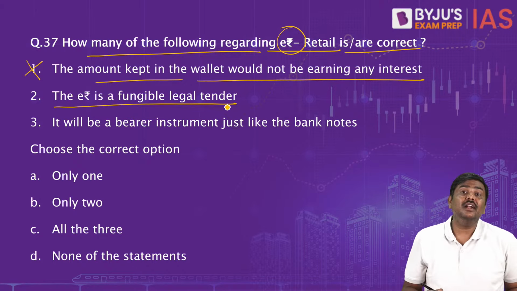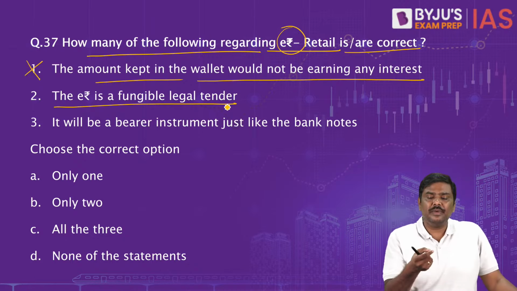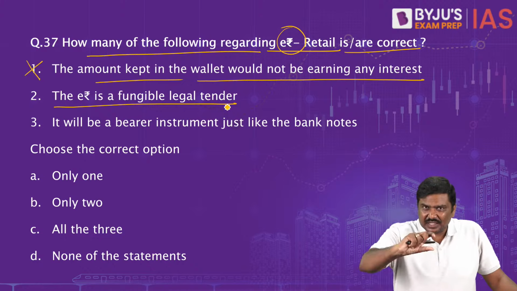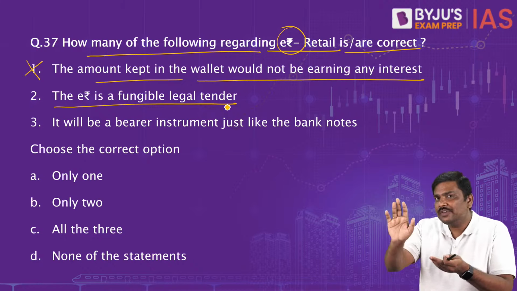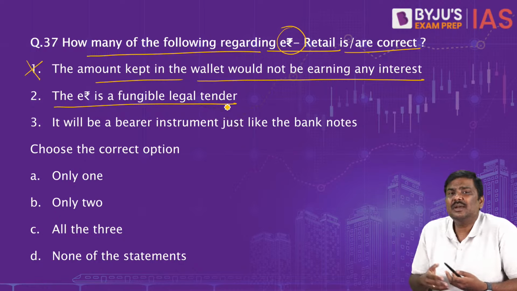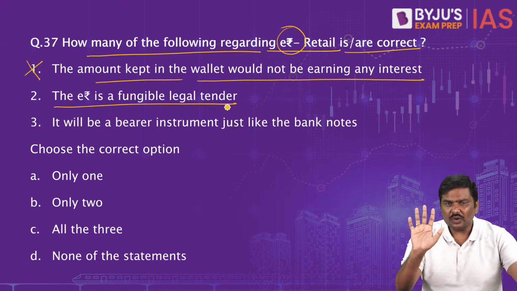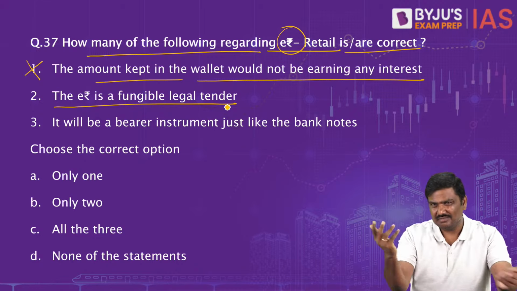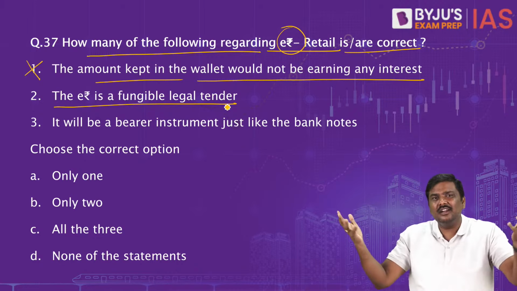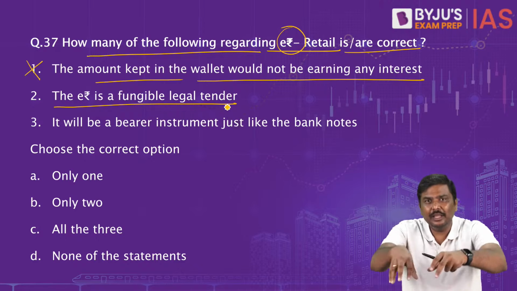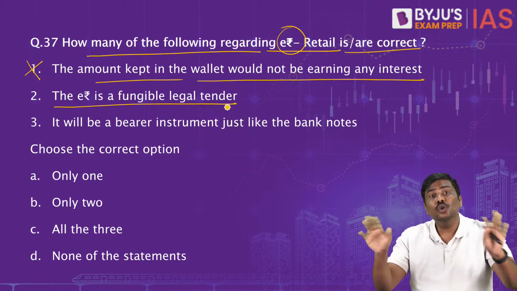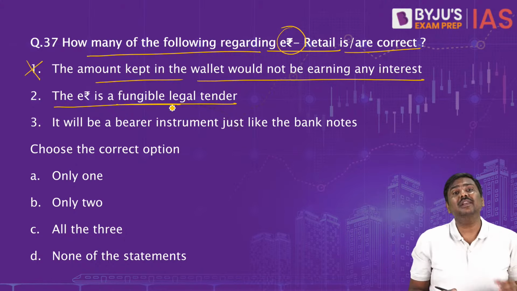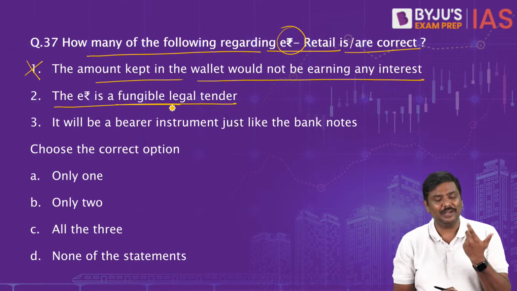E-rupee is a fungible legal tender. What do you mean by fungible? Fungible means it can be used to purchase goods and services. Fungible means convertible. For example, you have cash of 500 rupees. Is it a fungible legal tender? Think of it. You have 500 rupees cash. Can you convert this cash into goods or services? Convert means what? Don't imagine literally you will take a 500 rupee note, dip it in water and convert it to something. No. Can you exchange it? Of course, yes. That is called fungibility. That is one of the features of money, fungibility.